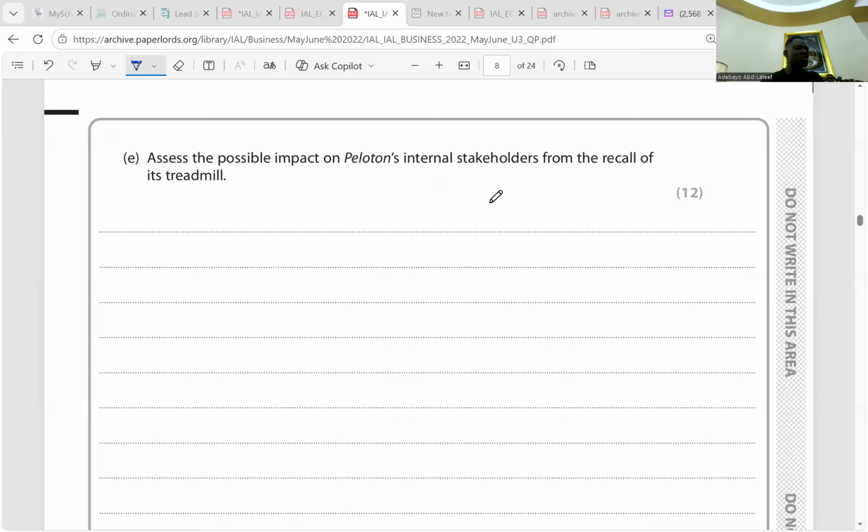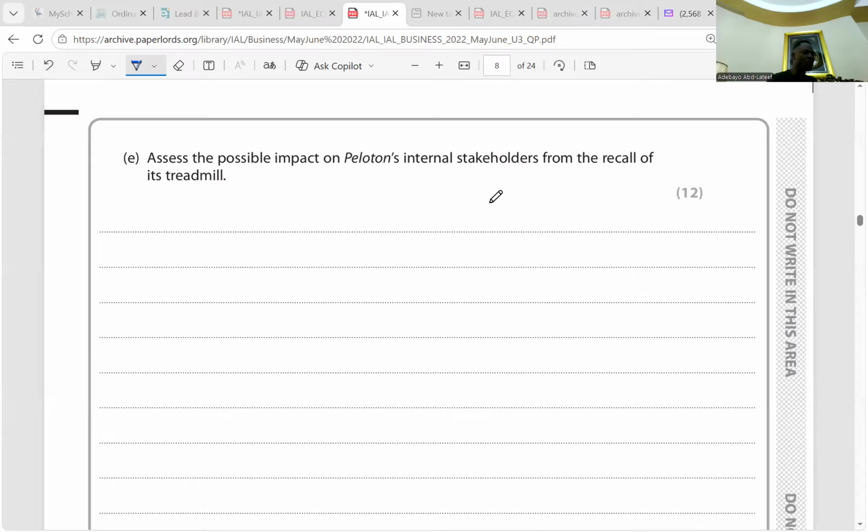So we start. According to Extract E, due to the negative publicity, the share price decreased by 15% and wiped 4.1 billion from Peloton's market value. Yes or no? So this is what negative publicity brought about. This may result in existing shareholders of Peloton wanting to sell shares as the market value has decreased and they lose faith in the board of directors. The shareholders might want to sell their shares, and selling their shares reduces the amount of capital Peloton would have. Do you get the point here?